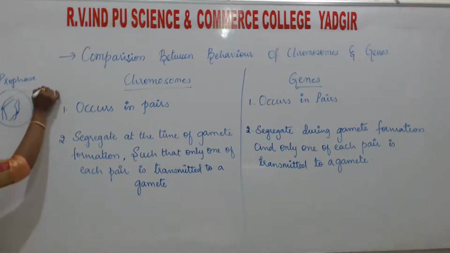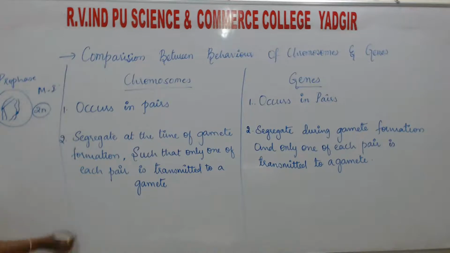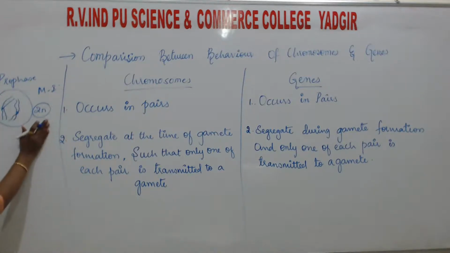Here I will write meiosis 1. During meiosis 1, this is the prophase, or this is the diploid cell in which the chromosomes will be fat-like structures. Then this is the metaphase.